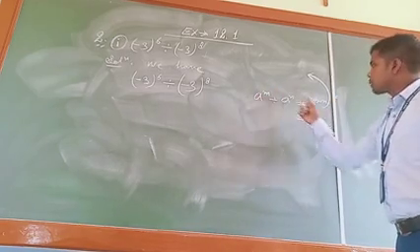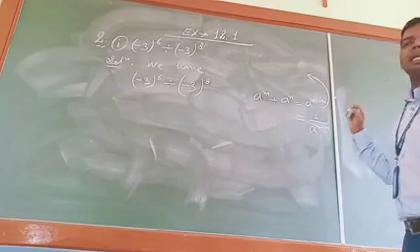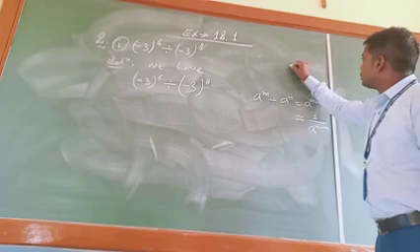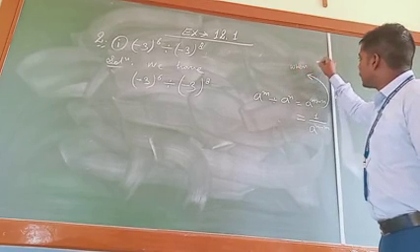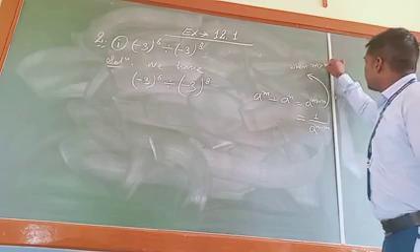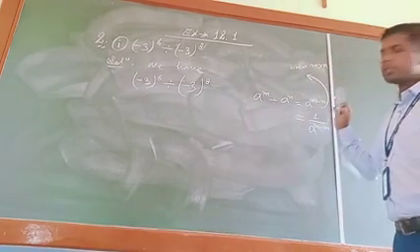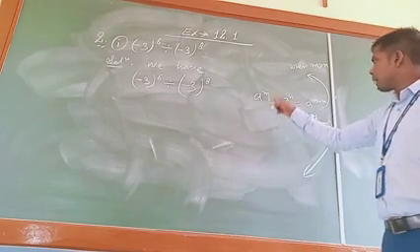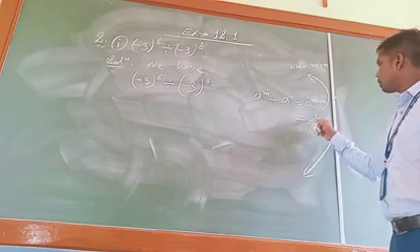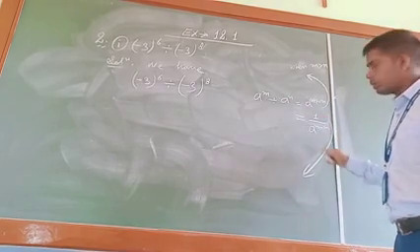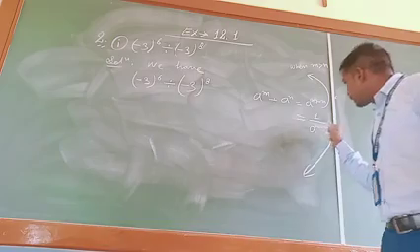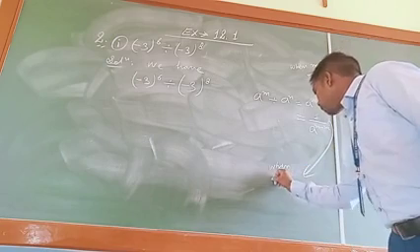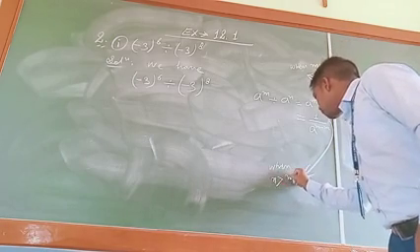The value of this expression will be a raised to the power m minus n when m is greater than n. And we write a raised to the power m divided by a raised to the power n equals 1 upon a raised to the power n minus m when n is greater than m.